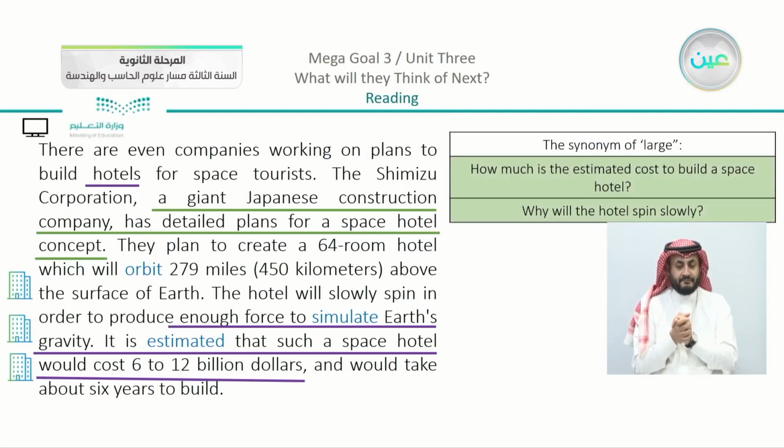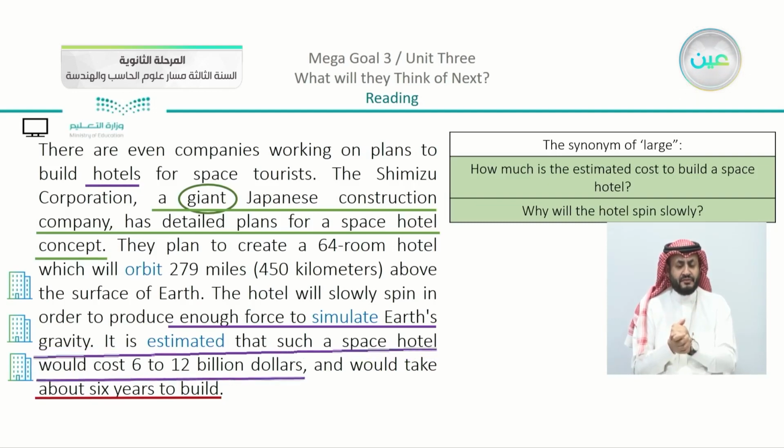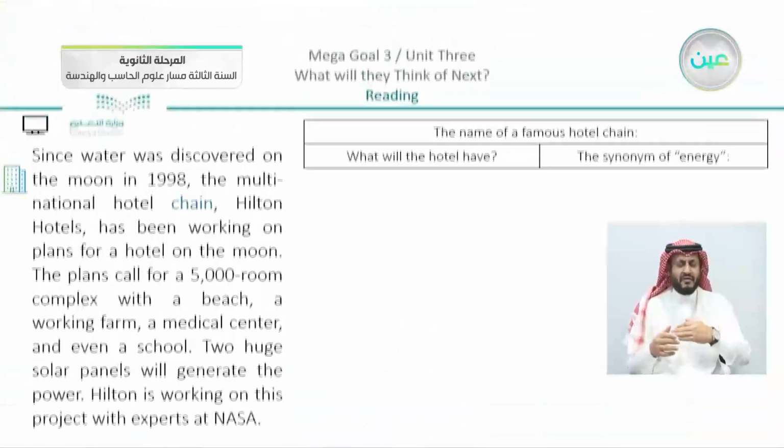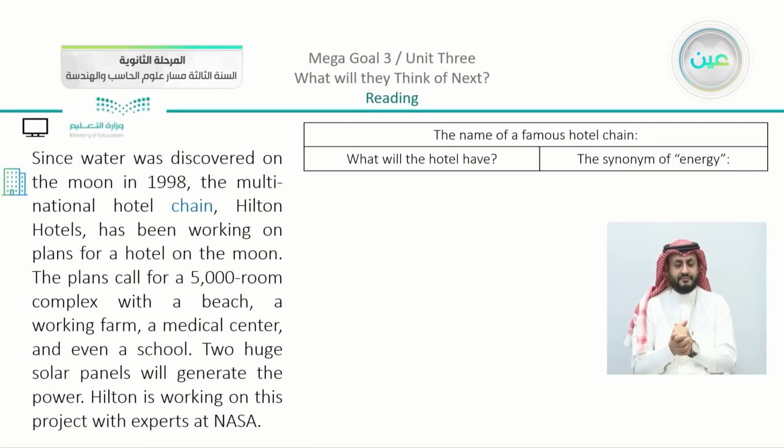Now, how much is the estimated cost to build a space hotel? We can see that the estimated cost is going to be about, of course, you can just scan and see that there is something mentioned. We have here about 6 years to build. And also the second part, why will the hotel spin slowly? The hotel will spin slowly to simulate gravity, as we mentioned before.